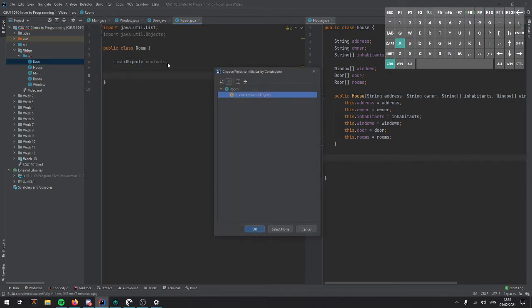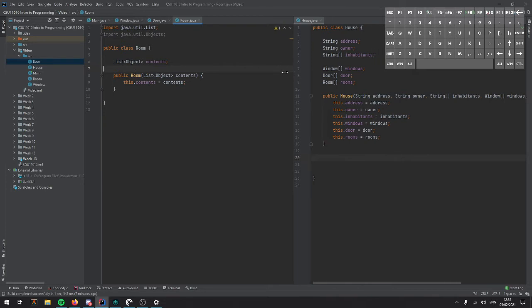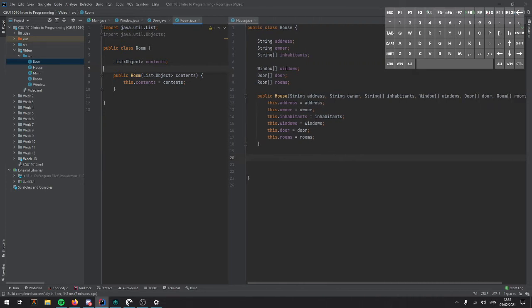And again, create a constructor. So now we've actually given this one house object quite a lot of depth, because not only do we know a lot about the house, but we know a lot about the contents of the house, like the windows, the doors, and the rooms. And this is how we can create very complex data structures just from very simple classes.